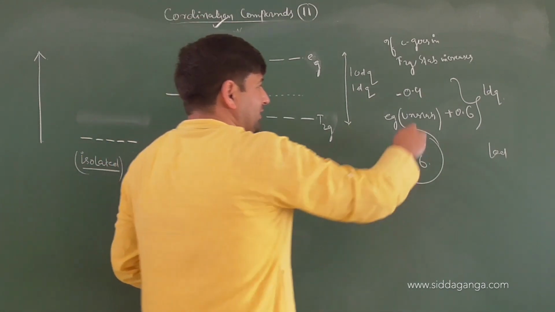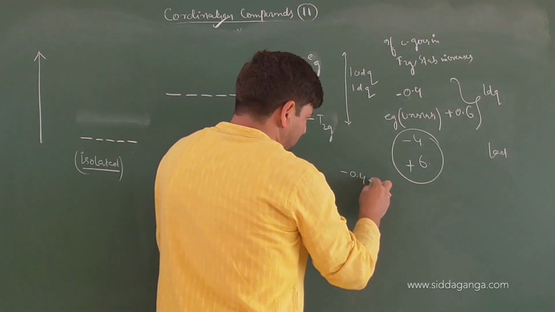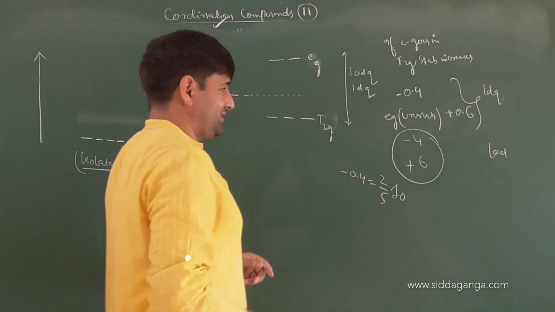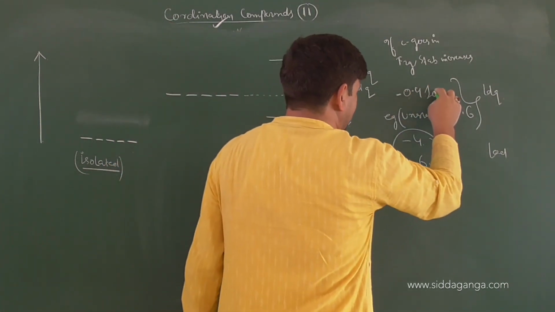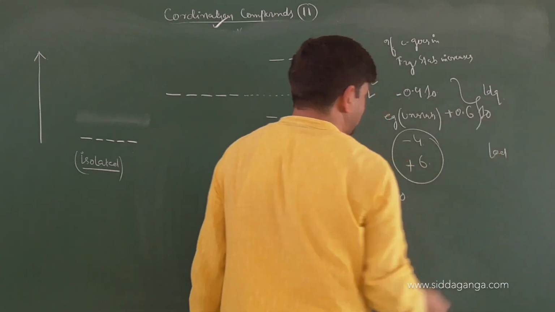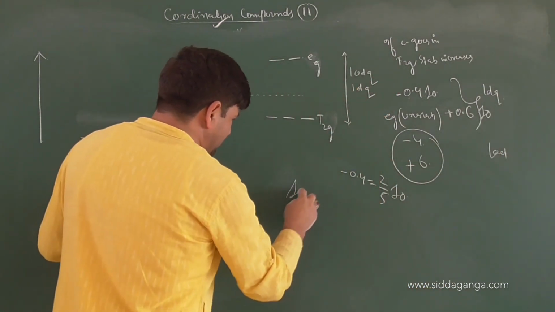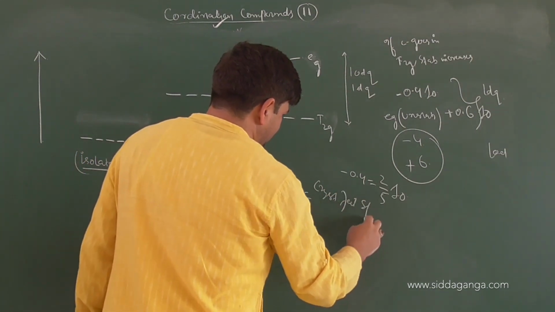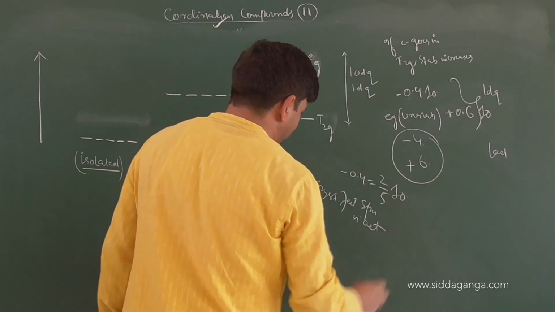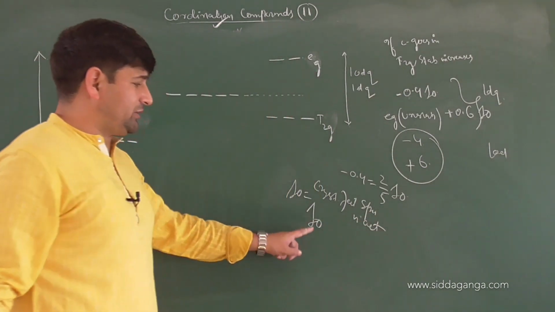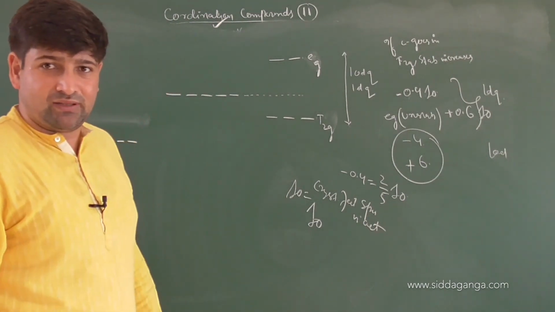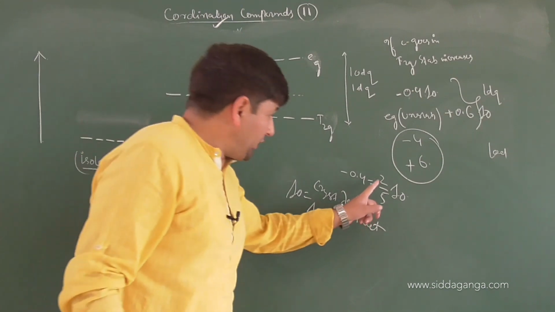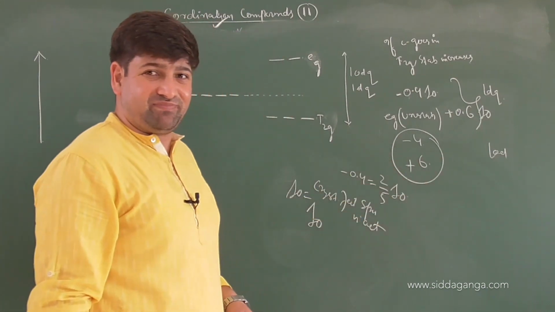Or we can write, if this is minus 0.4, that can also be written as 2 by 5 of delta 0. So that is minus 0.4 of delta 0. It is plus 0.6 of delta 0. What does delta 0 mean here? Delta 0 means crystal field splitting energy. In which field? Octahedral field. Got it or not? Crystal field splitting energy in which field? Octahedral field.